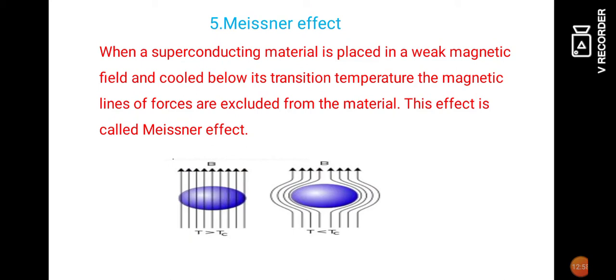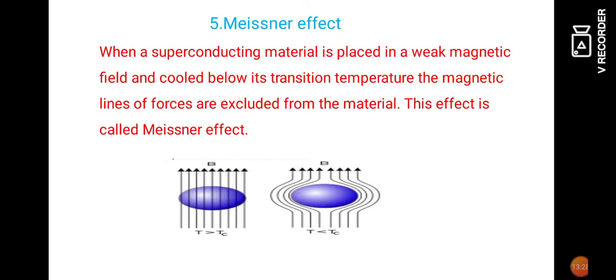Now let us move to the second figure. When the temperature is reduced below the critical temperature, we can say the normal conducting material has changed into the superconducting material. When the superconducting material is placed in the same magnetic field, all the magnetic flux lines are excluded or pushed away from the superconducting material as shown in the figure.